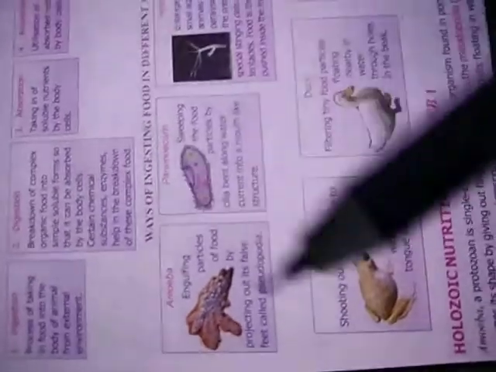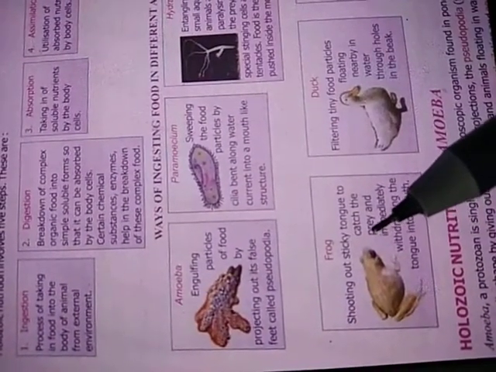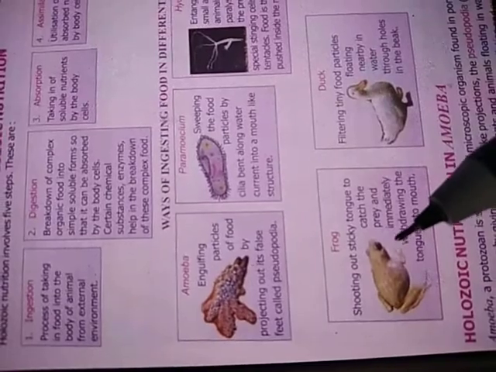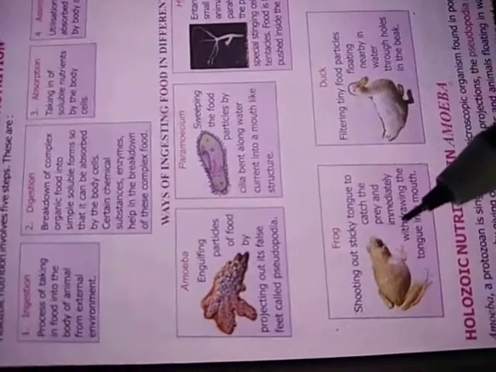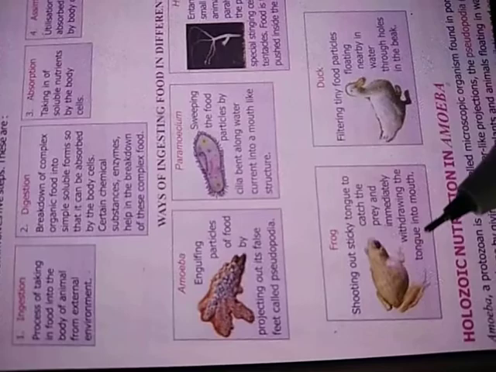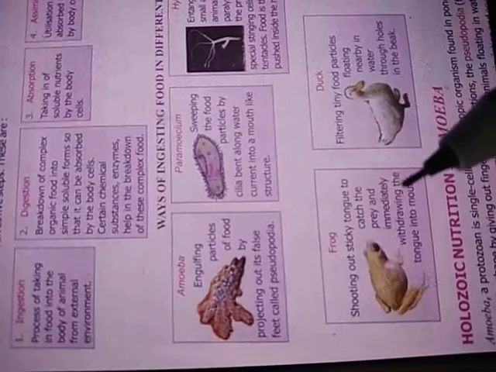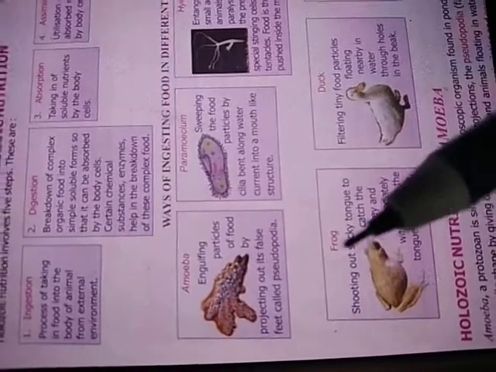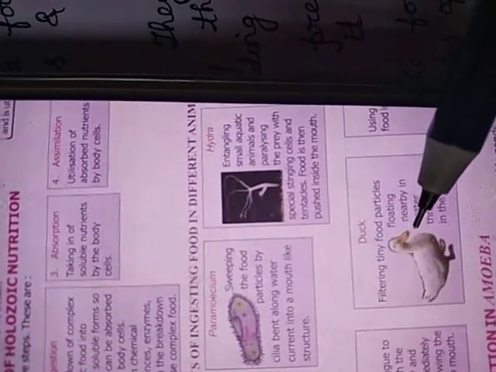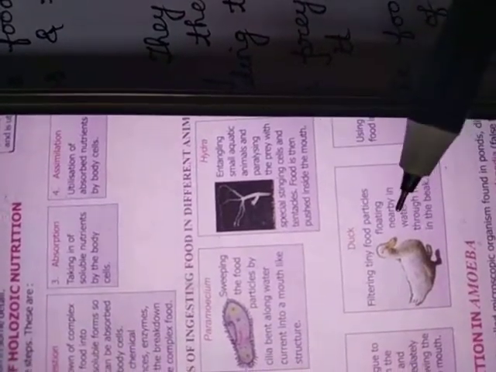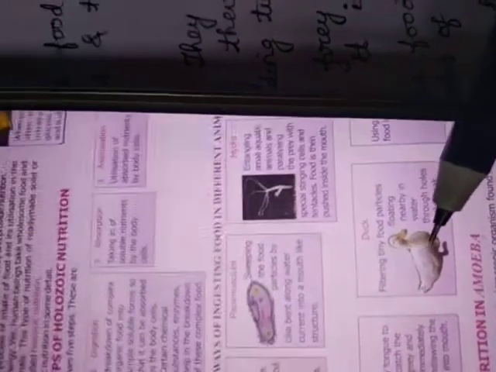Frog. In case of frog, they have a tongue which is very sticky. When they see the insect or any prey, they shoot their sticky tongue on the prey. As a result, the prey is stuck on their tongue and they then put their tongue into their mouth. In this way, frog eat. Duck. Actually, in case of duck, in their beak, there are some small holes present. With the help of these holes, they take the food particles.